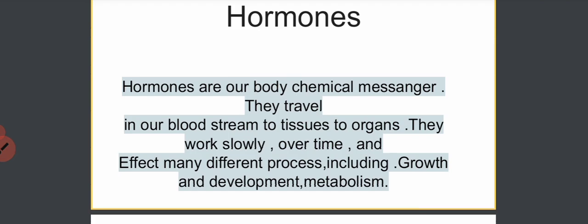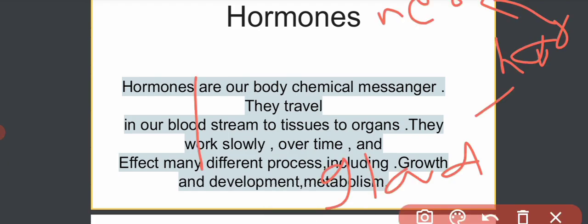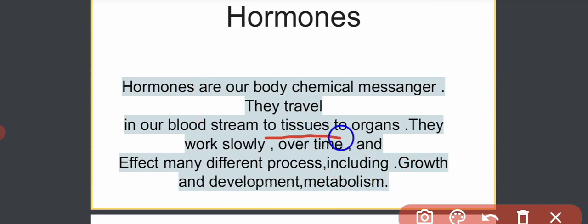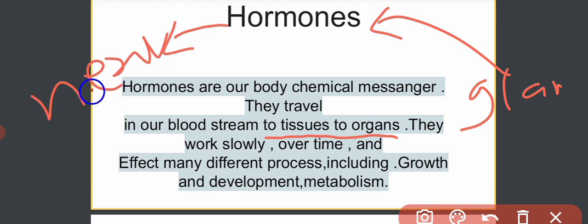These nerve cells transfer the hormones from tissues to organs. Clear? So the gland produces hormones, the hormones are surrounded by many nerve cells, and through these nerve cells, the hormones travel from tissues to organs.